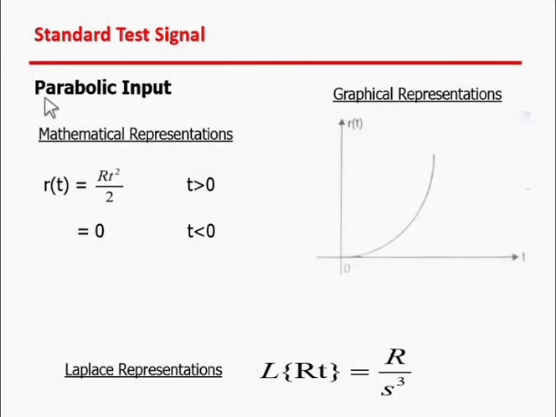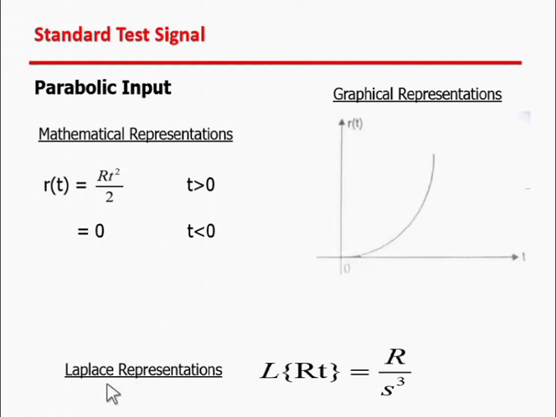And the parabolic input. The mathematical representation of the parabolic input r(t) equal to Rt square by 2. So this is the graphical representation of the parabolic input, like this. For t greater than 0, it is defined as Rt square by 2, and for t less than 0 it is defined as 0. So this is the constant acceleration signal.